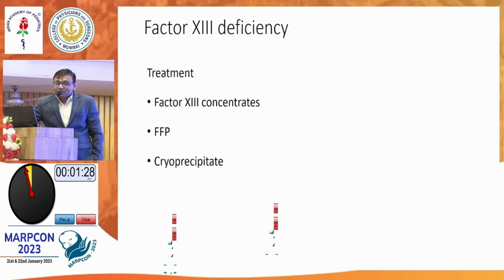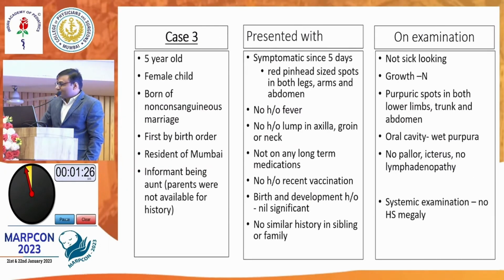So coming to the last case, just give us 5 minutes more. A 5-year-old boy, female child, sorry, presented with red patches in both legs. There is no history of fever, lump, no medications, no vaccination. Basically, a well-looking child, a 5-year-old girl who has mucocutaneous and superficial bleeds.